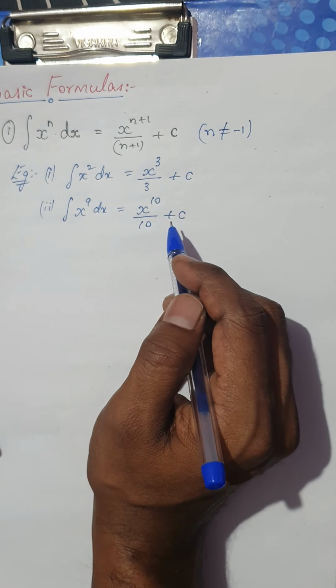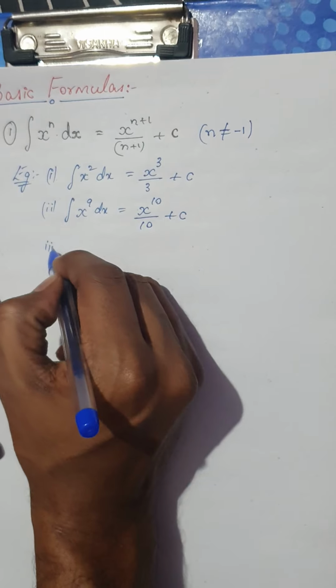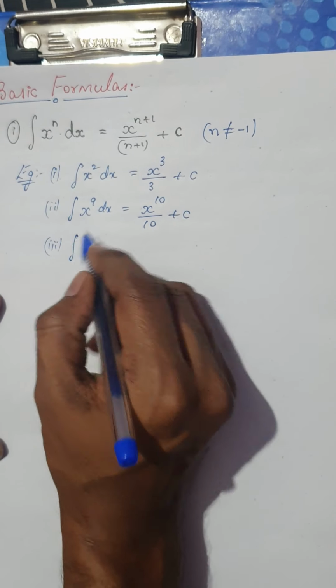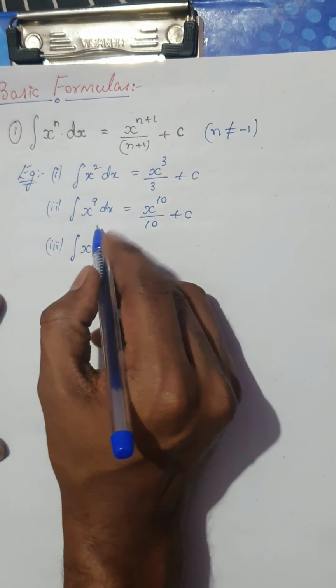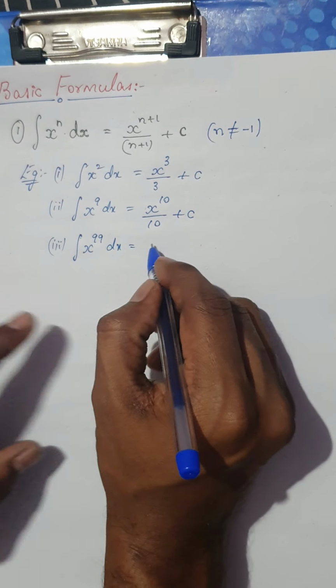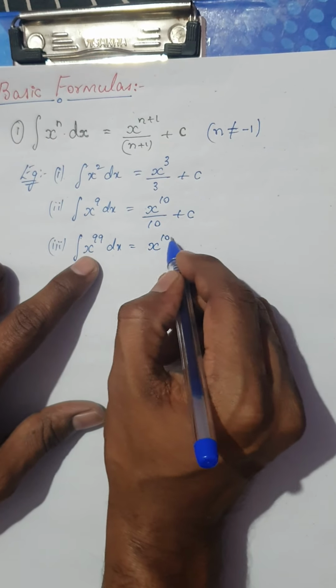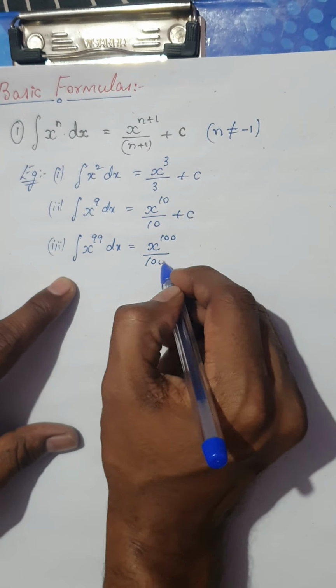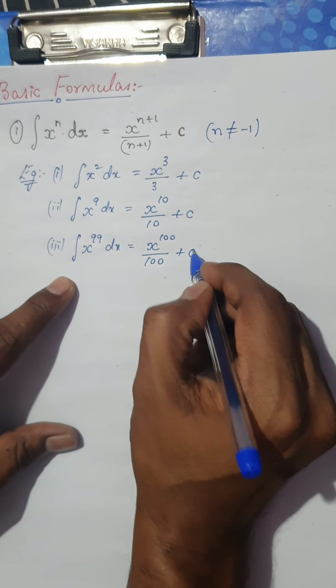Now the third one is, you might think about the integral of x power 99. So x power 99 dx would be, just increase one power, so x power 100 divided by 100 plus c.